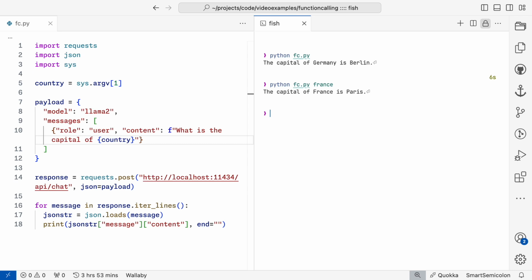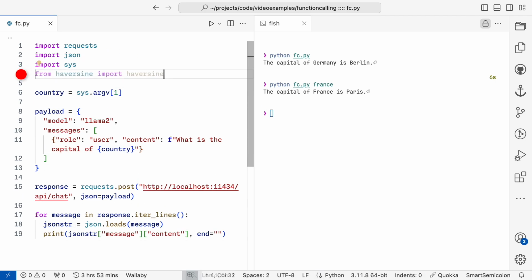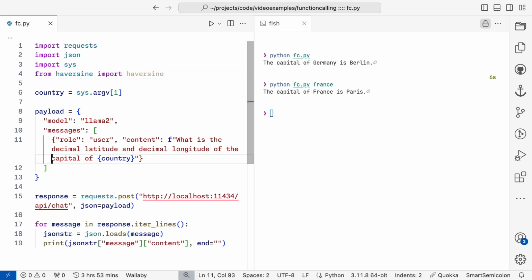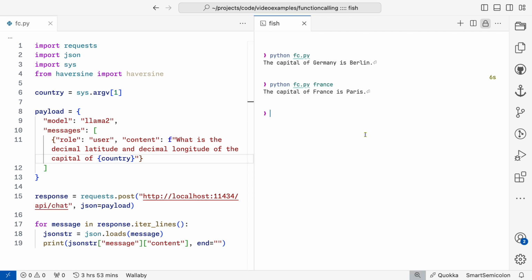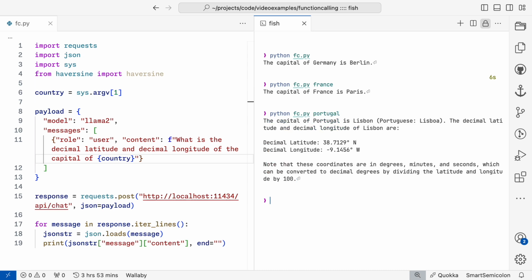Now let's say we want to find the capital of that country and then calculate the distance between Bainbridge Island, where I live, and that city. So for that, we can use the Haversine package, which takes the decimal latitude and longitude of 2 places and calculates the distance between them. So let's change our question to what is the decimal latitude and decimal longitude of the capital of, and then curly braces, country. And run python fc.py Portugal, and we get some coordinates.